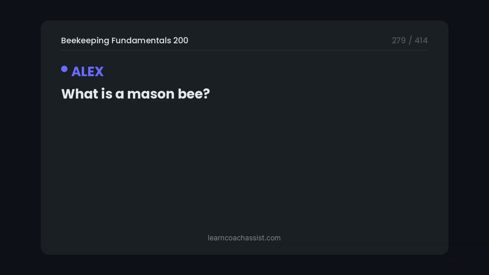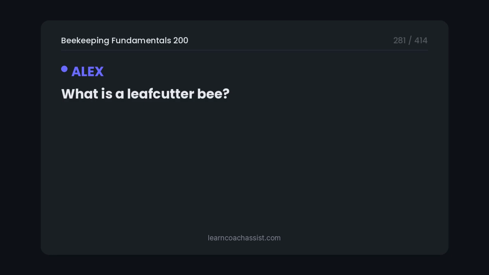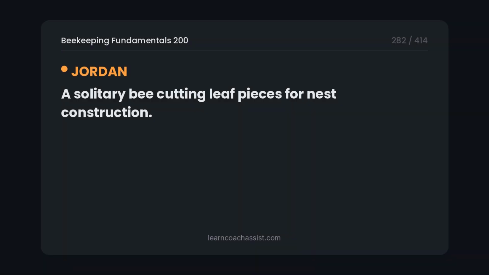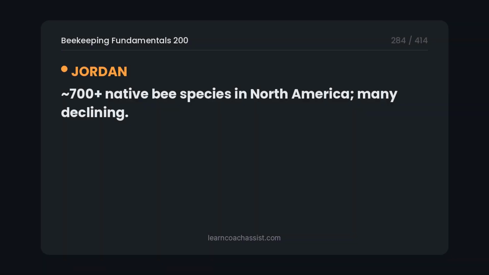What is a mason bee? Solitary native bee, excellent pollinator, great for backyards. What is a leafcutter bee? A solitary bee cutting leaf pieces for nest construction. What is the importance of native bee conservation? 700+ native bee species in North America, many declining.